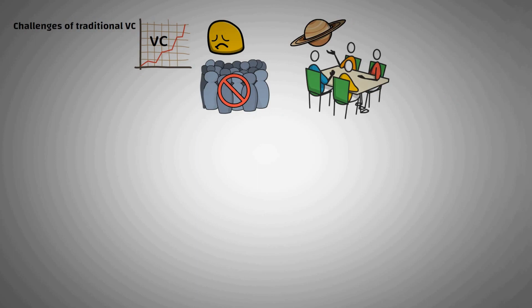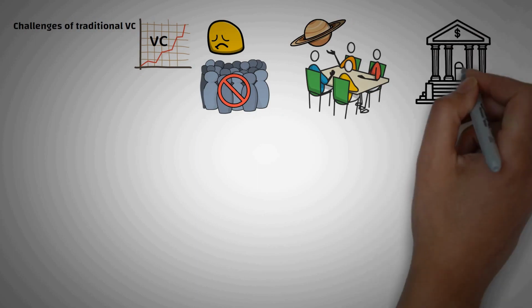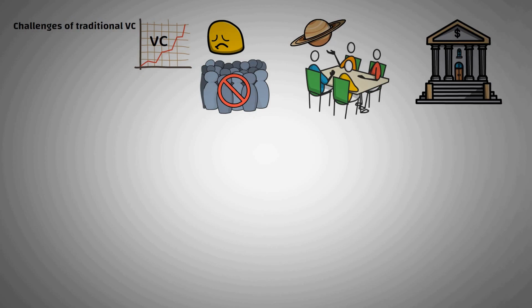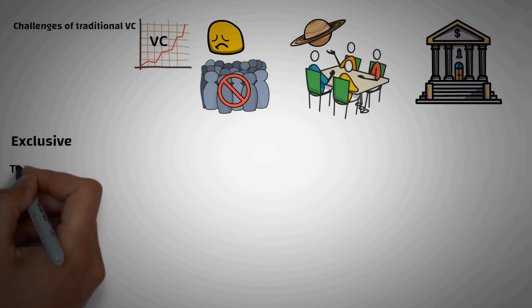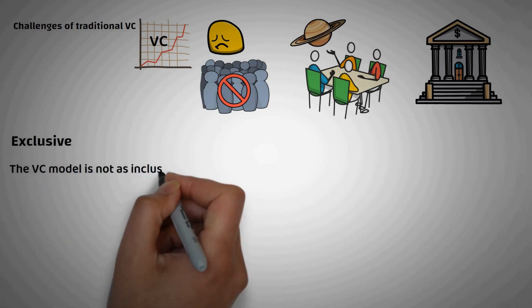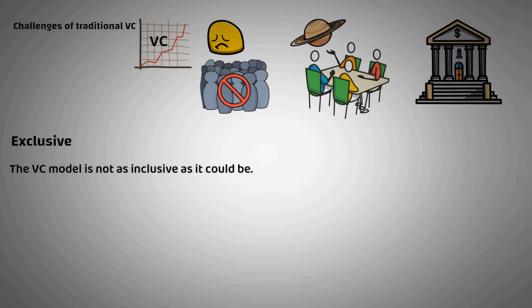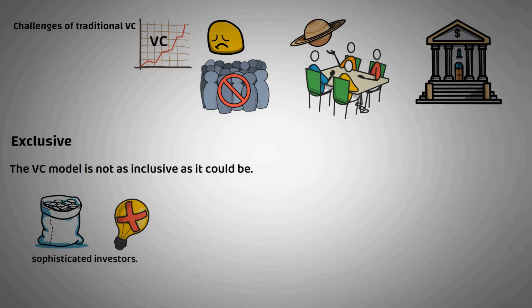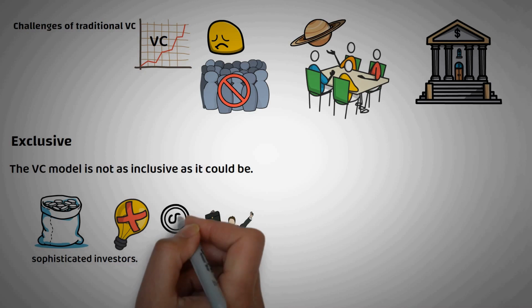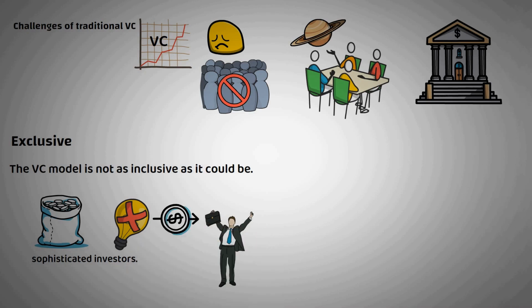VC is also considered a highly illiquid asset class by institutional investors. Inclusive. The VC model is not as inclusive as it could be due to the amount of capital involved and the risk profile of the asset class. It is often only viable for sophisticated investors. It is critical to ensure that investors appreciate the risk-return profile of their investments. Therefore, venture capital may not be the right fit for all retail investors.